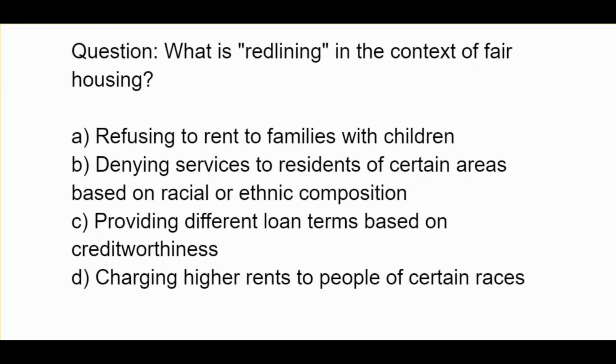What is redlining in the context of fair housing? A. Refusing to rent to families with children. B. Denying services to residents of certain areas based on racial or ethnic composition. C. Providing different loan terms based on creditworthiness. D. Charging higher rents to people of certain races.